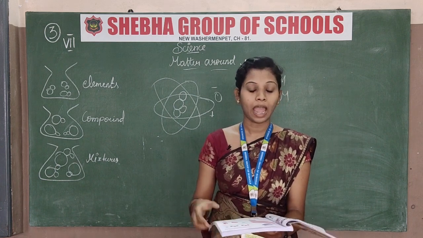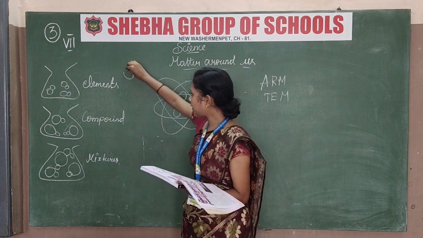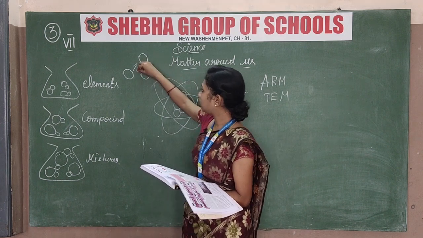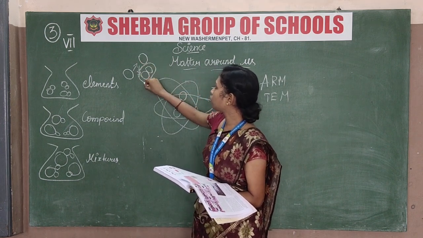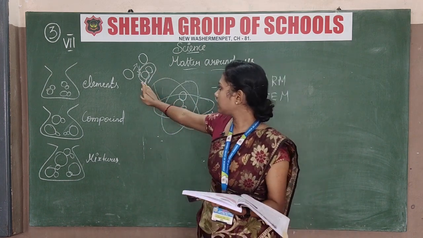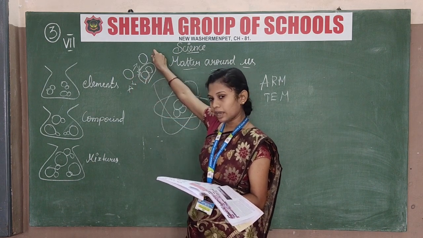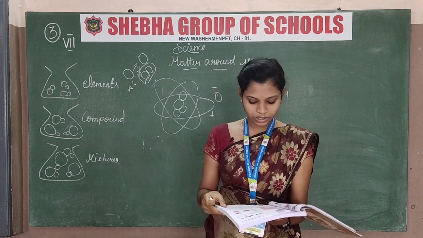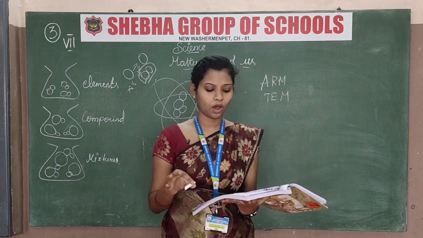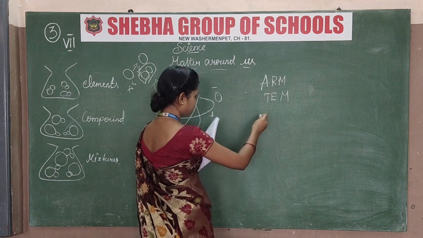What is molecule? An atom combined with another atom. Just see, one atom is combined with another atom, that is a molecule. When it is single, it is an atom, and when it is combined with another atom, that is a molecule. In this lesson we have to study lots of formulas and structures of molecules.